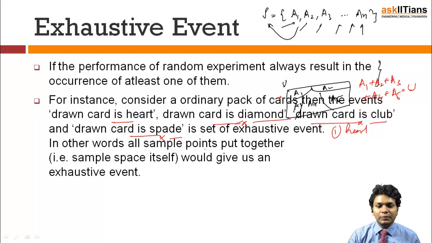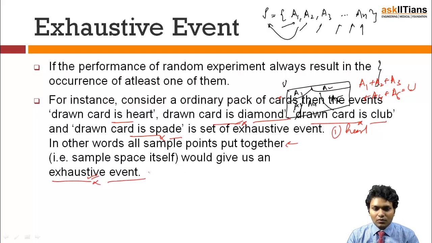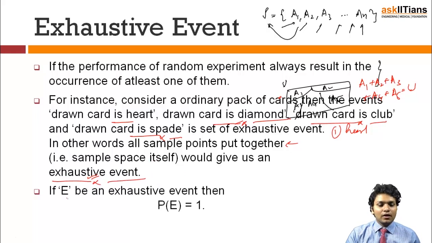In other words, if you are collecting all the sample points given in this set of events and you are generating the sample space again, the set of events will be called exhaustive events. Considering that E is an exhaustive event, I am pretty sure that the probability of occurrence of event E is going to be 1, because I am collecting all the sample points of the given data, and if I collect all the sample points, I will get the sample space again. So the occurrence of that event is a sure event, and the probability for that is going to be 1.